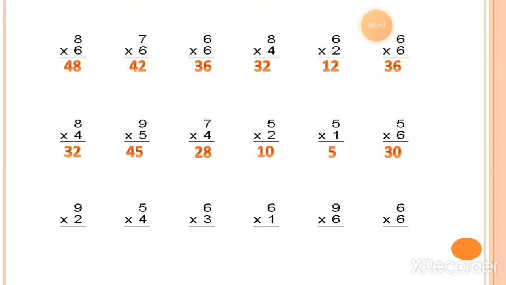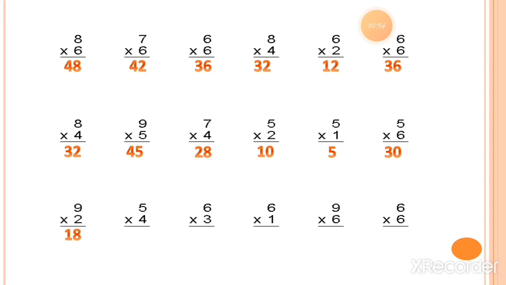Here is 9 twos are. 9 twos are or 2 nines are, both are the same thing, or you can call it a multiplication fact. So 9 twos are or 2 nines are, both are the same, which is equal to 18. Now the next sum, which is 5 fours are or 4 fives are, both are the same.